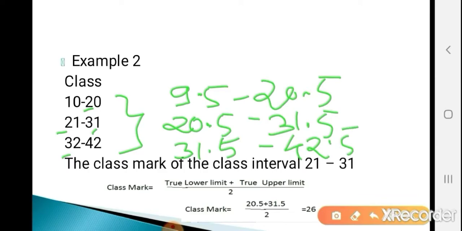Okay, so the class mark formula is true lower limit plus true upper limit divided by 2. So find the class mark of the class interval 21 to 31. Okay, so what is the true lower limit? 20.5. And what is the true upper limit? 31.5. So 20.5 plus 31.5 divided by 2, that is 26. So the class mark is 26.